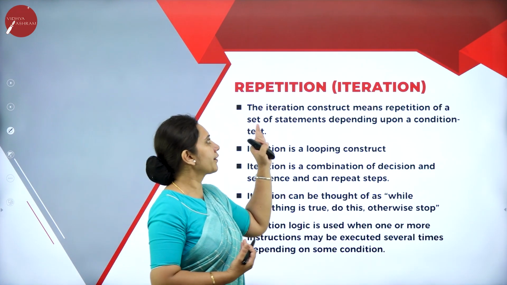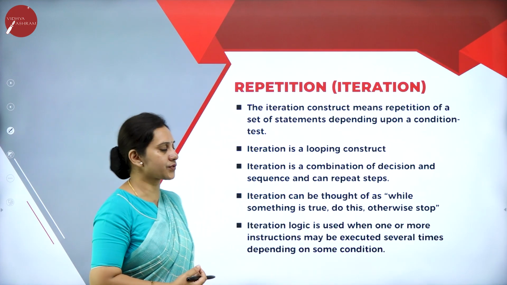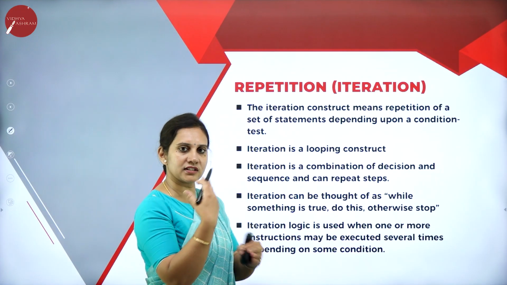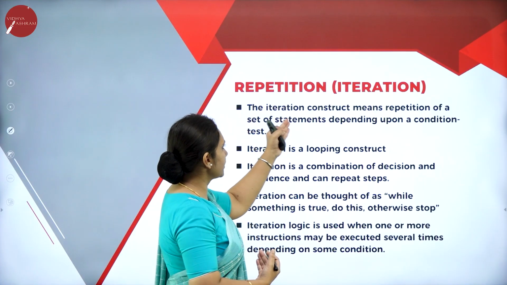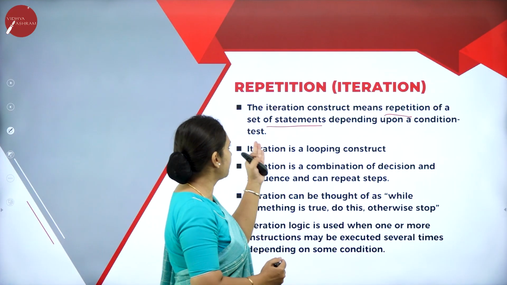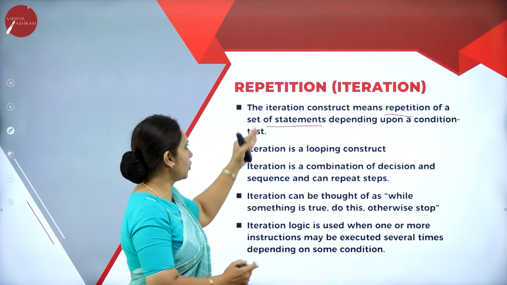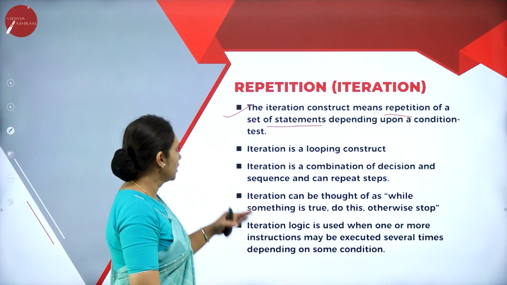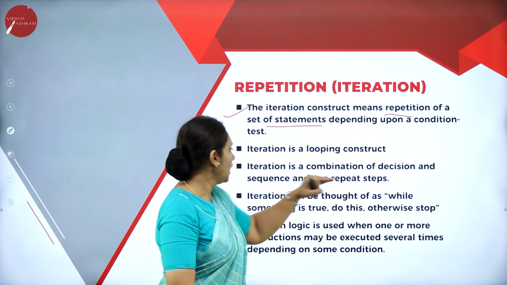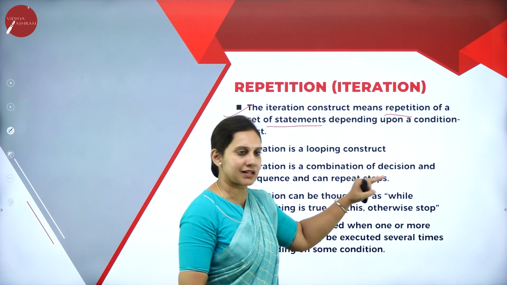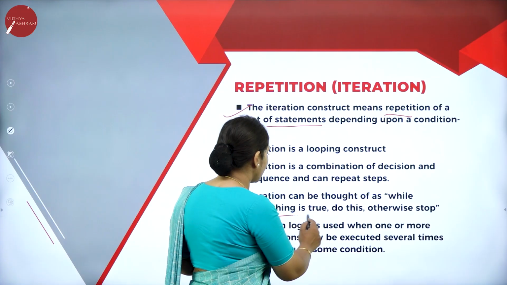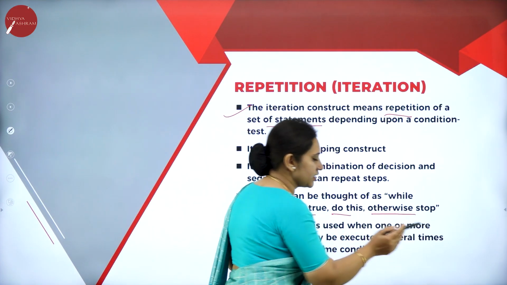Next we have repetition, or iteration, that is the last flow control statement. Repetition is also known as iteration, that is repeating of the loops we call. So iteration construct means repetition of a set of statements depending upon the condition test. Iteration is a looping construct. It is a combination of decision and sequence that repeats these steps. Iteration can be thought of as: while something is true, do this, otherwise just stop.